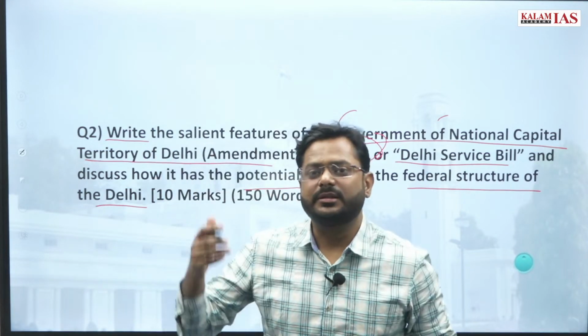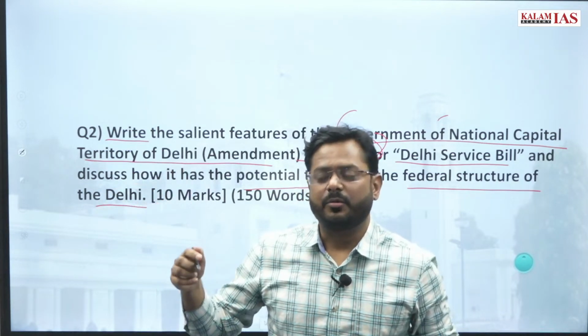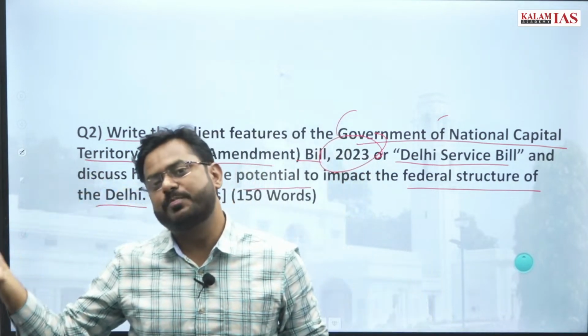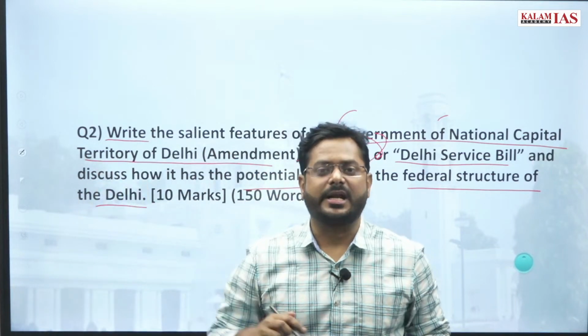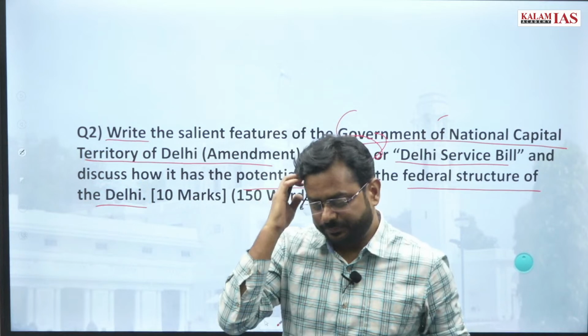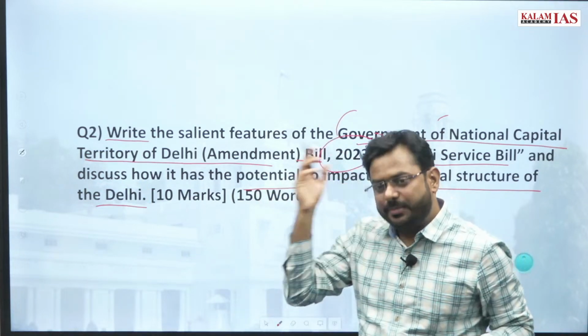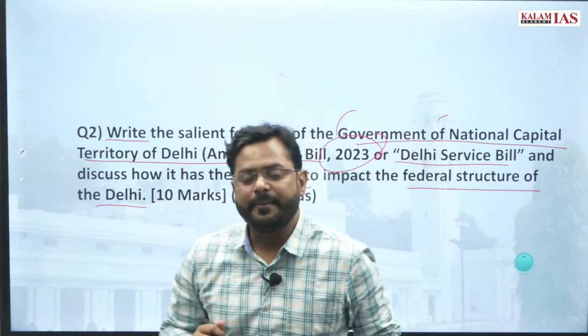And there will be one committee whose members will be the Chief Minister of Delhi and two other secretaries, right? One Chief Secretary, one Principal Secretary of Delhi.